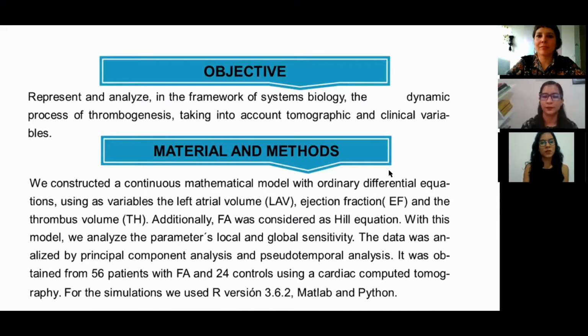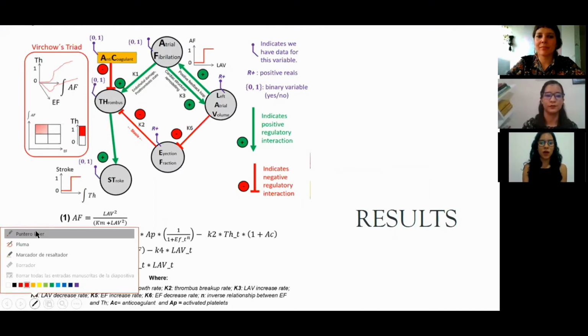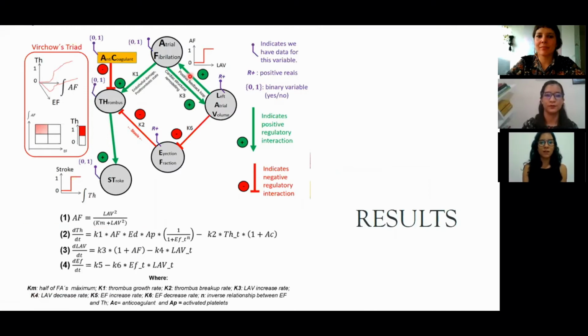To achieve this objective, we first chose the clinical variables to construct the model based on statistical analysis. Then, we constructed the interaction network and formulated the ordinary differential equations using the law of mass action. As you can see in the model, we have four variables: atrial fibrillation, left atrial volume, ejection fraction, and thrombus.